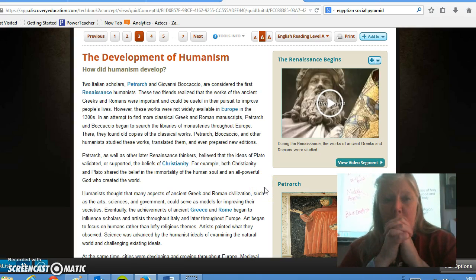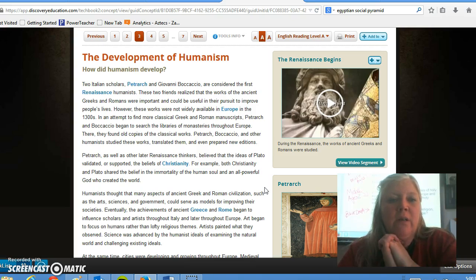The development of humanism. How did humanism develop? Two Italian scholars, Petrarch and Giovanni Boccaccio, are considered the first Renaissance humanists. These two friends realized that the works of the ancient Greeks and Romans were important and could be useful in their pursuit to improve people's lives.